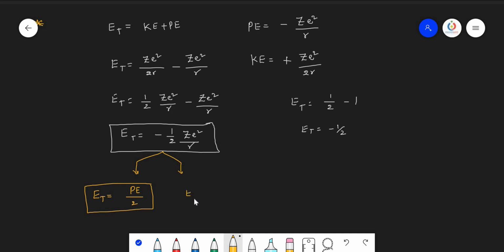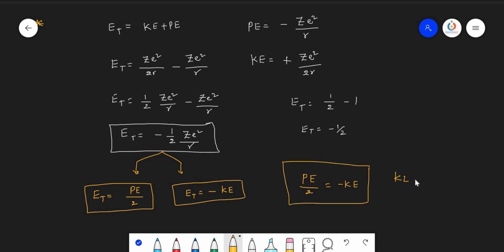So total energy is equal to minus kinetic energy. Then what is the relation between kinetic energy and potential energy? The left hand side terms are equal, so you can equate the right hand side terms. Then potential energy by 2 is equal to minus kinetic energy, or simply you can write kinetic energy equals minus potential energy by 2.